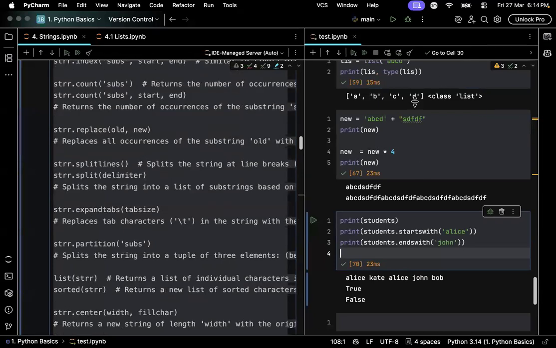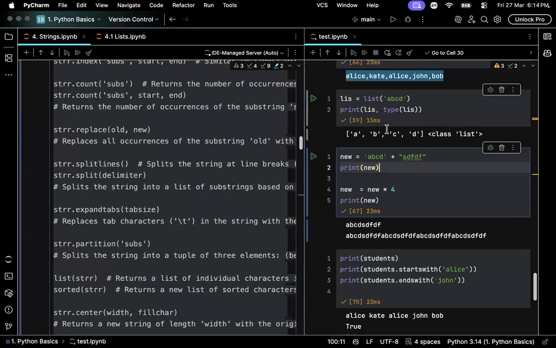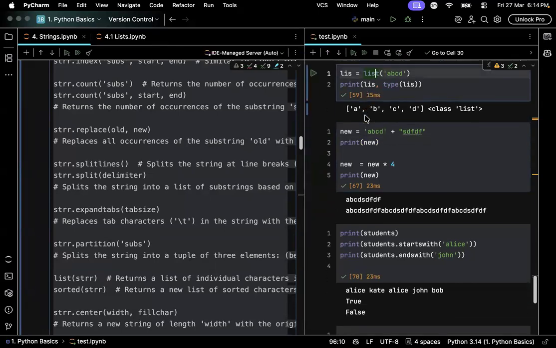Tomorrow, what we will do is go over the methods of list, and some of the methods look exactly the same as strings. Unlike strings, which will return a copy, there are three different types of methods on lists. One will affect the original and return nothing. Few will not affect the original and will return a new value, and some will affect the original and will also return a new value. This might sound scary, but I have cleanly categorized them in my lists notebook. You can go over it, or I will go over them tomorrow.